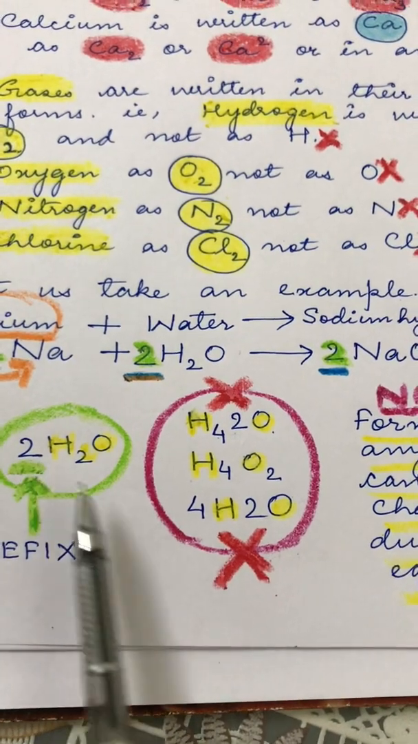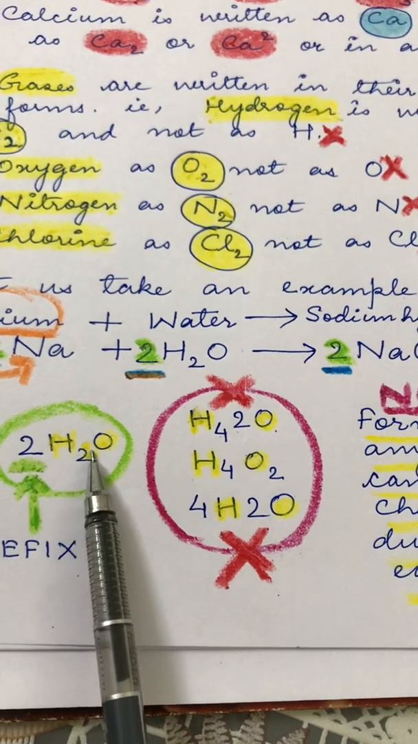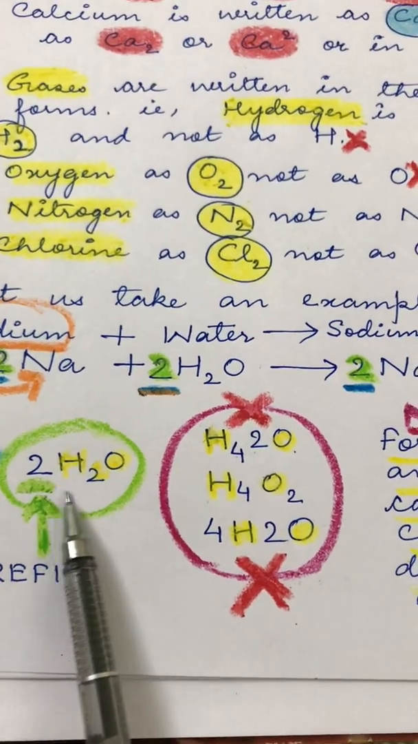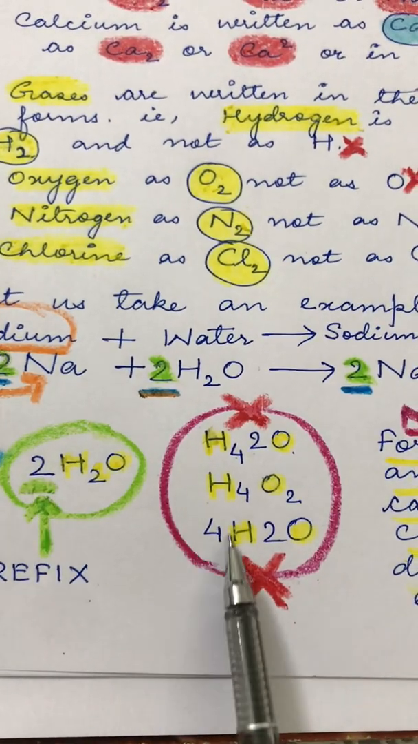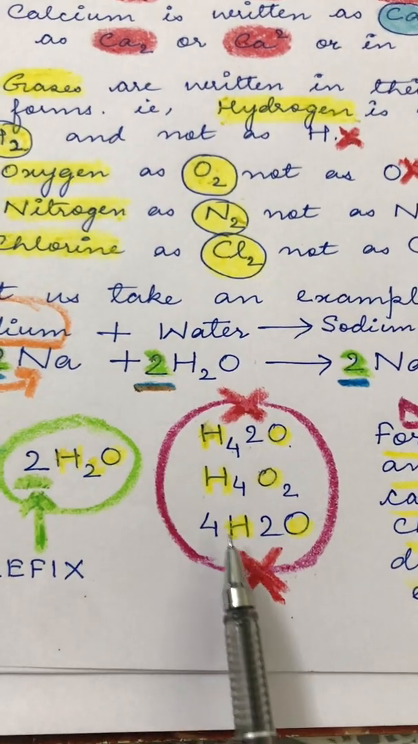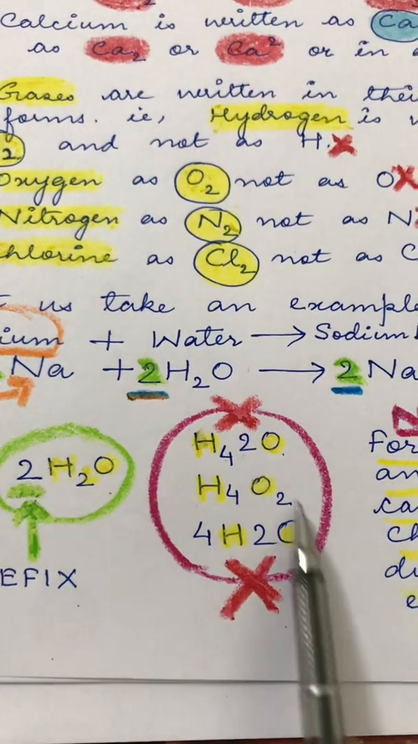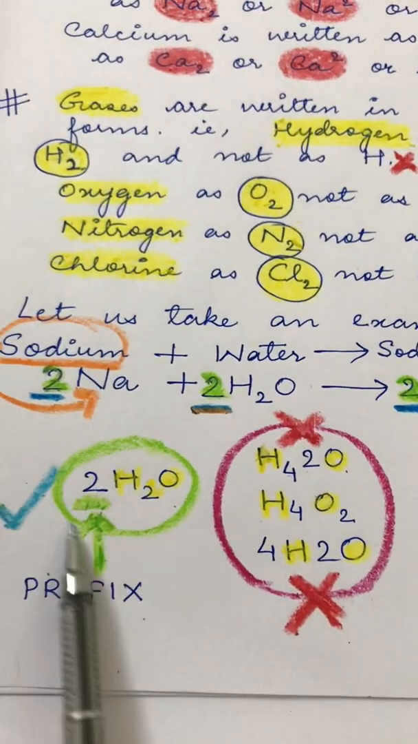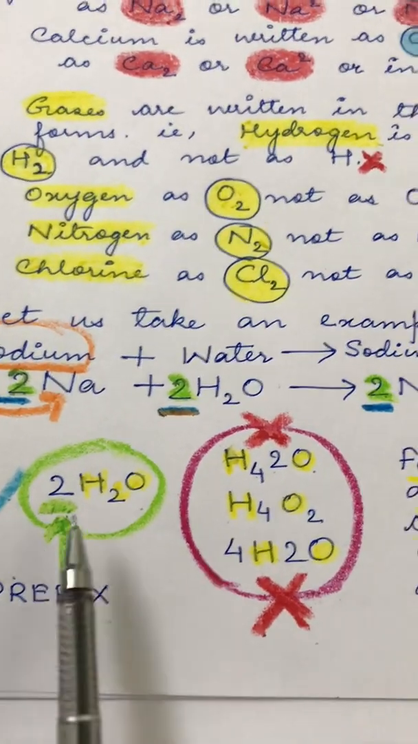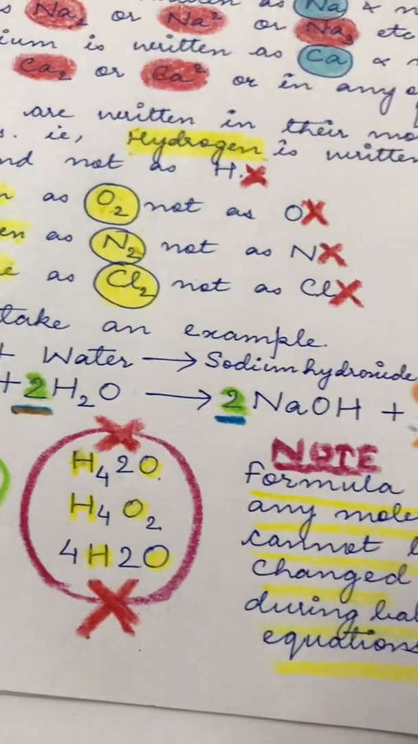And we can also never write it like this, where instead of writing the 2, we simply remove this 2 and make it 4, put it in the subscript, and put this 2 in between H and O. These are all incorrect ways. The only correct way is that you always use it as a prefix in any molecular equation.